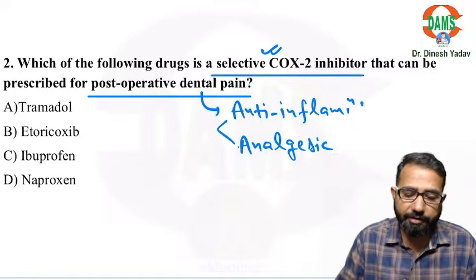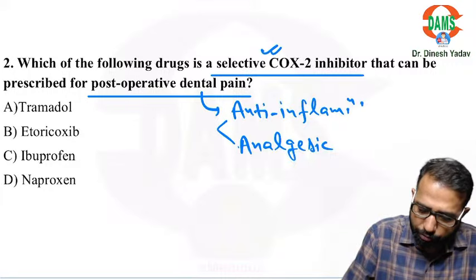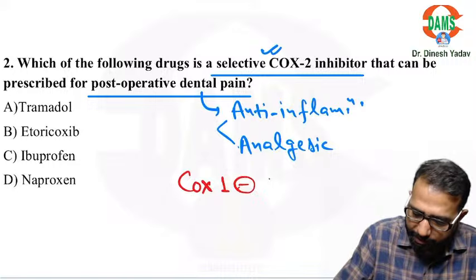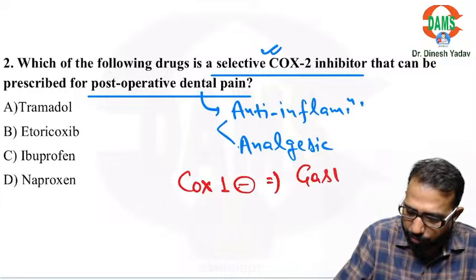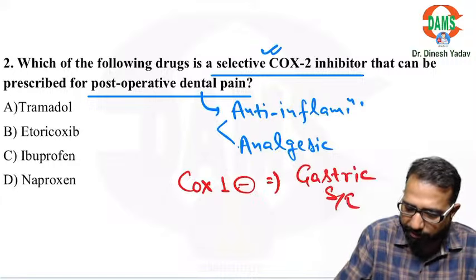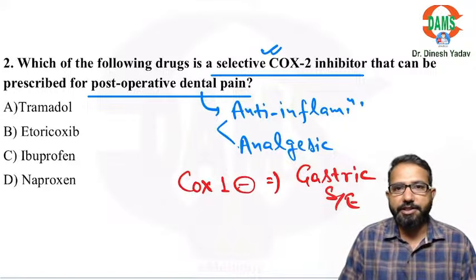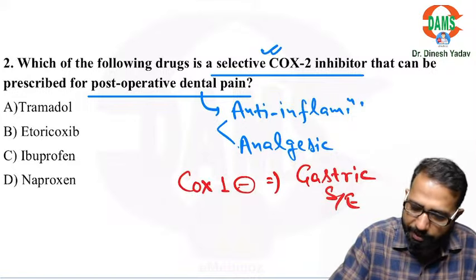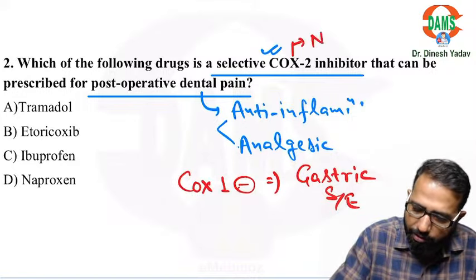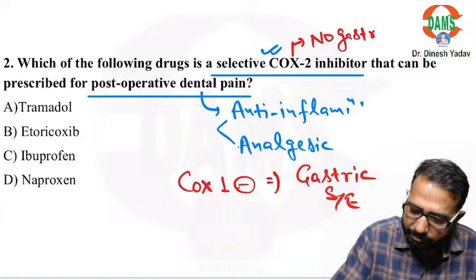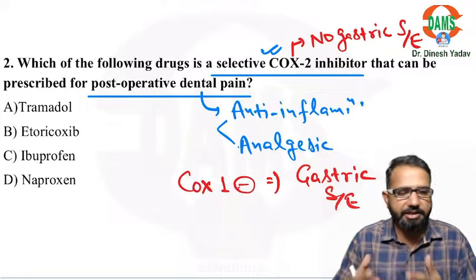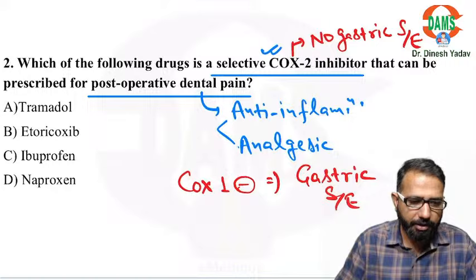You know what is the disadvantage of COX-1? Due to COX-1 inhibition, if the drug inhibits COX-1, that is not safe for the stomach, so it causes a lot of gastric side effects, and that's why selective COX-2 inhibitors cause no gastritis. So what is the benefit of selective COX-2 inhibitors? No gastric side effects. That is the benefit. So when the patient is at risk of gastritis or ulcer, definitely you can use them, right?